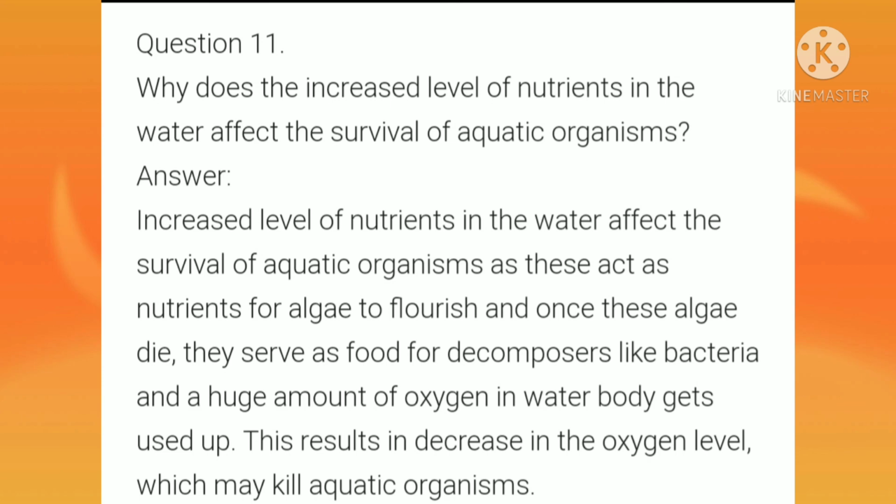Once these algae die, they serve as food for decomposers like bacteria, and a huge amount of oxygen in the water body gets used up. Dissolved oxygen, children, is used up by these bacteria. This results in a decrease in the oxygen level, which may kill aquatic organisms.